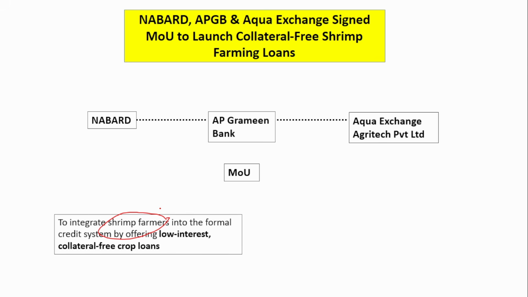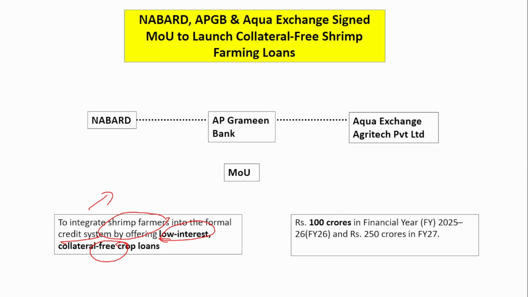It is very important to bring them to the formal credit system, because many people still depend upon the informal credit system, that is, they borrow money from money lenders at a very high interest rate. That is why it is important to bring them into the formal credit system by offering low interest and collateral free loans. The target set is 100 crores in financial year 25-26 and 250 crores in financial year 27. This is the target of providing loans to those customers. Here you have to remember the three parties' names and the purpose of the MOU, and at least try to remember the first year target, that is the financial 26 target of 100 crores.